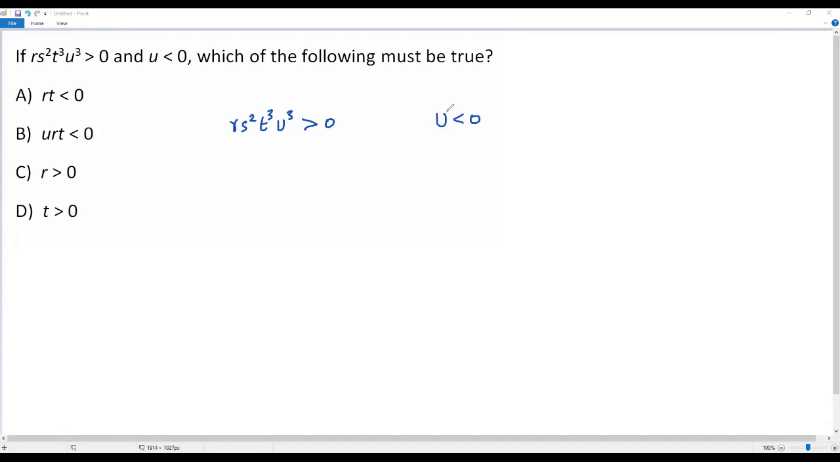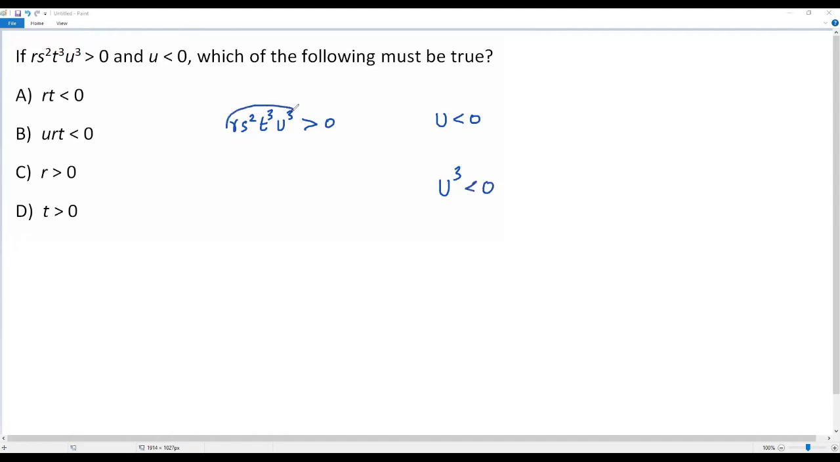Okay, here let me take exponent 3 for this negative value u, then we get u to the third power. Whenever I take an odd exponent for a negative value, the result will also be a negative value. Since u is negative and we take odd exponent 3, the value of u cubed will also be negative, that is, it has to be less than 0.